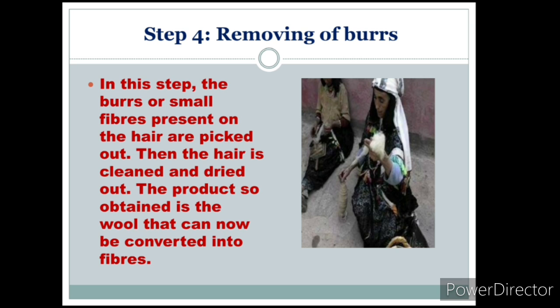Fourth step is removing of burrs. In this step, the burrs or small fibers present on the hair are plucked out. Then the hair is cleaned and dried. The product so obtained is the wool that can now be converted into fibers.